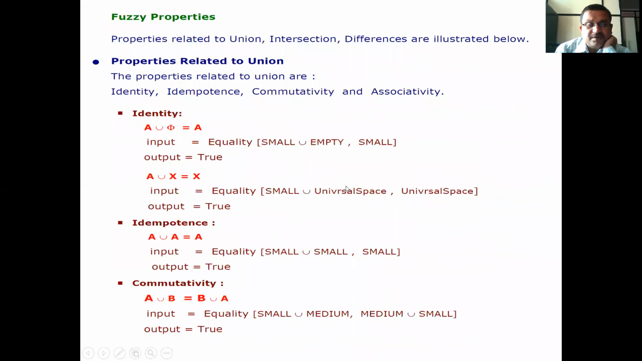Now, fuzzy properties. Properties related to union, intersection, and difference are illustrated below. Therefore, the properties related to union are identity, idempotency, commutativity, and associativity.